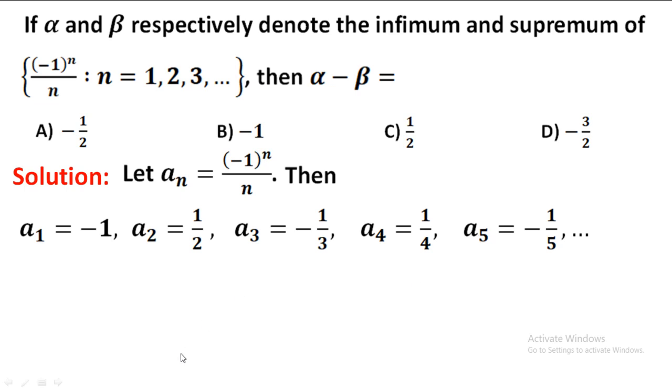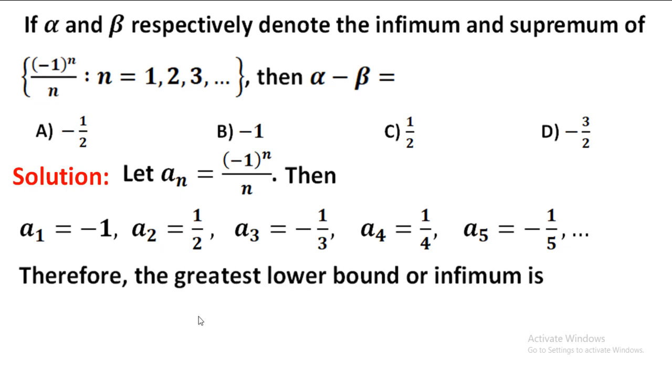You can observe there is an alternate sign followed by the terms in the sequence. So, my dear viewers, -1 is the infimum for this sequence. Why? This -1 is a lower bound for this sequence, and no number greater than -1 is a lower bound for this sequence a_n.